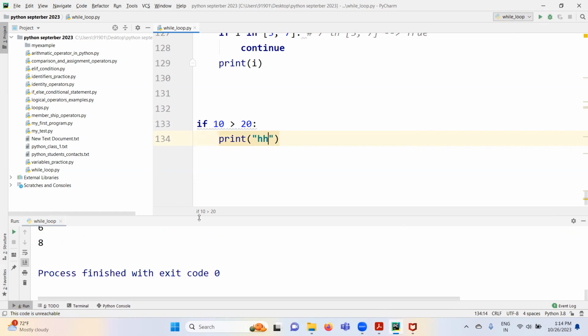You can add pass. Pass is just used to fill this block. It is just used to avoid the syntax error while defining blocks. Clear? Yeah. This is about break and continue.